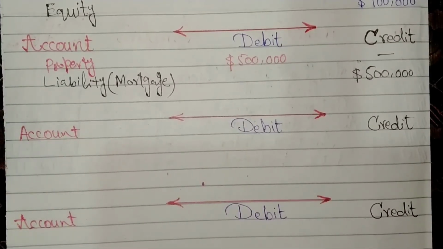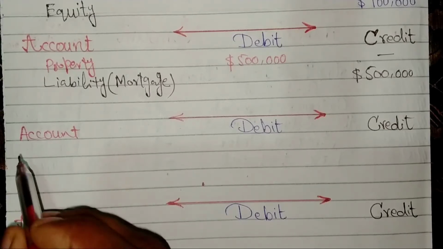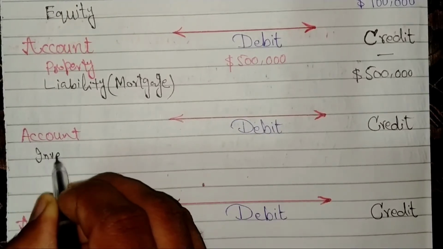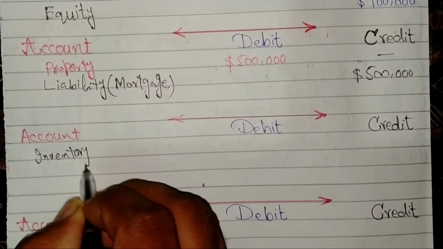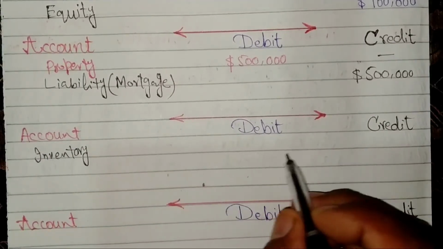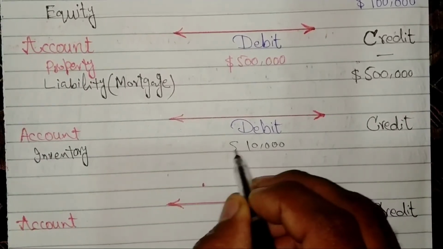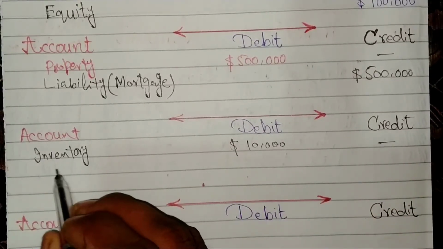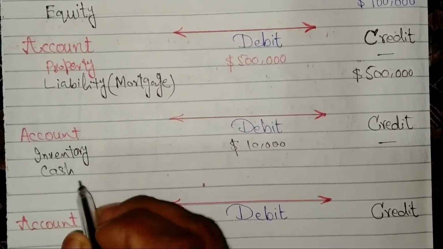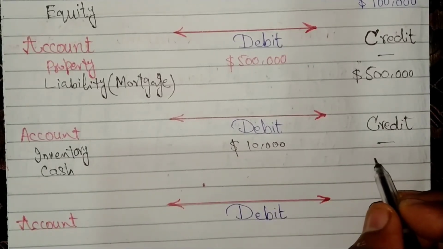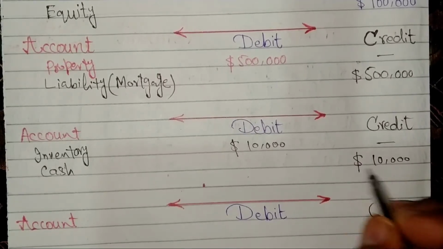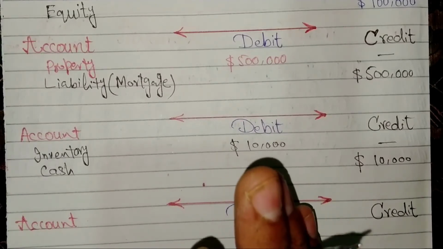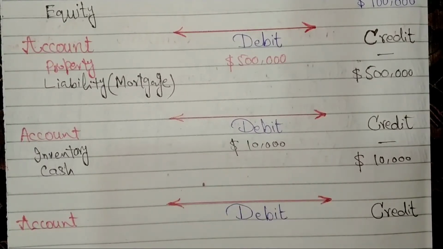The journal entry of this transaction will be: inventory of apples will be debit, amounting to $10,000, and cash will be credit with amount $10,000. This is the cost of inventory which we have purchased for the business.